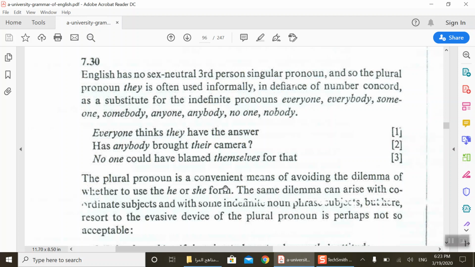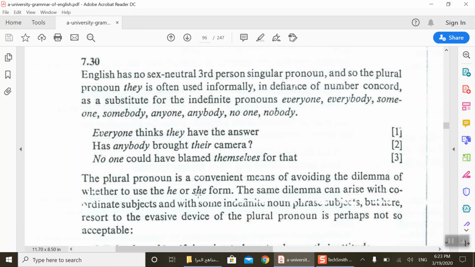So it is a problem. Some people wonder whether to use he or she. That's why usually when you read English books, journals, newspapers, or magazines, the writers try to avoid referring to man or woman directly.